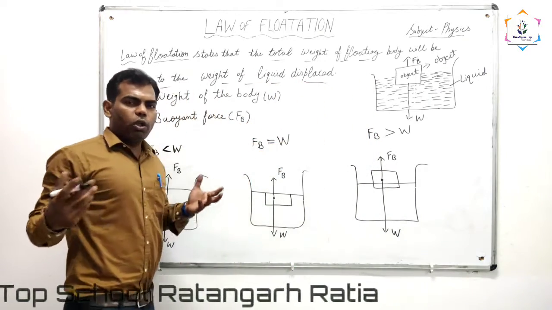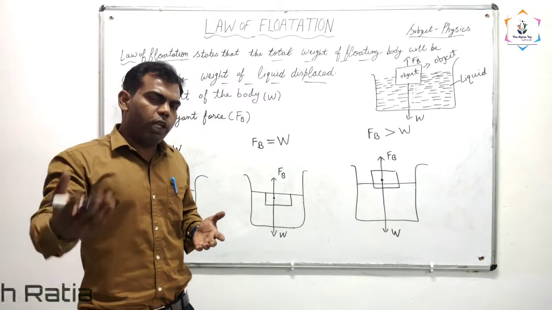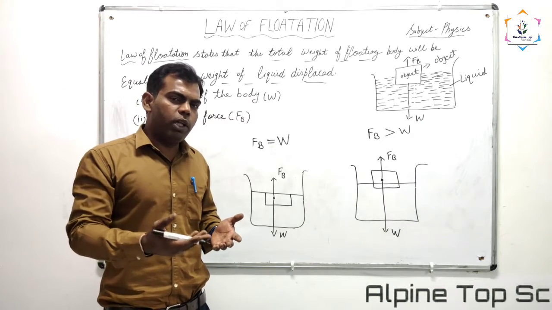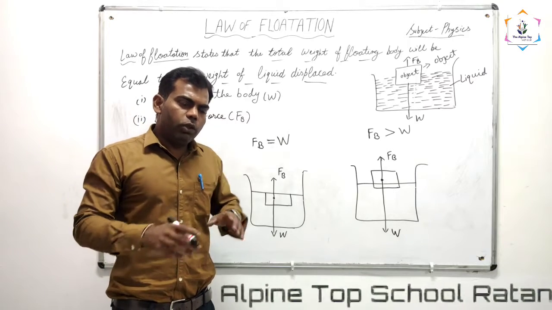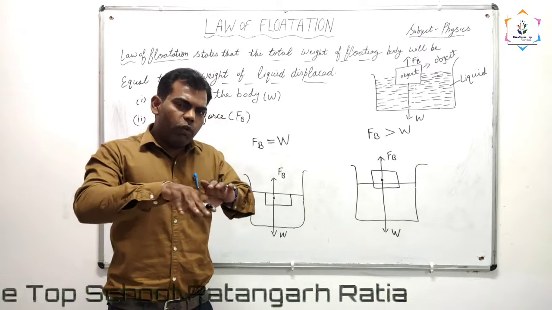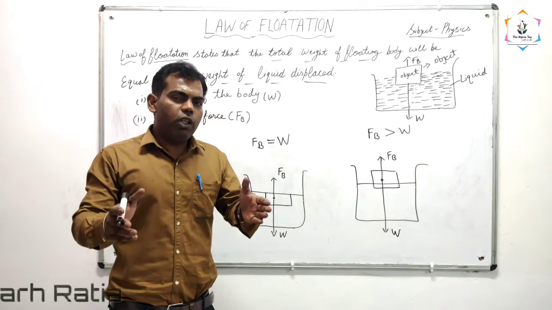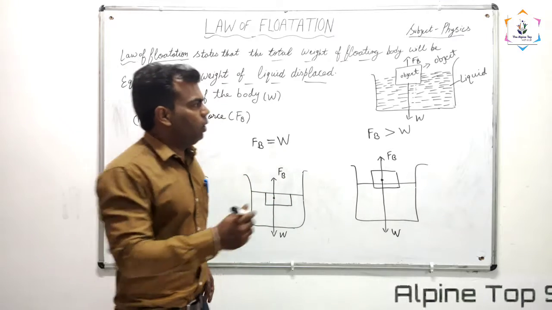The total weight of a floating body: suppose any body is floating in the liquid, so it will displace some amount of water. The weight of this displaced water will be equal to the weight of the floating body. Take the example of this one.